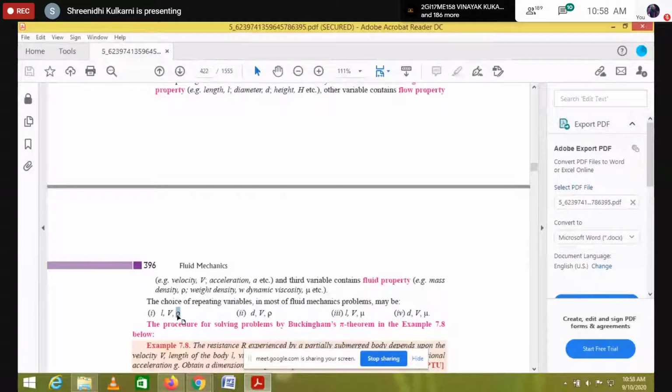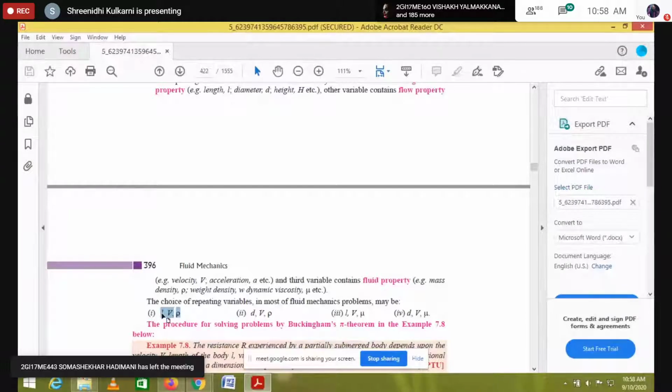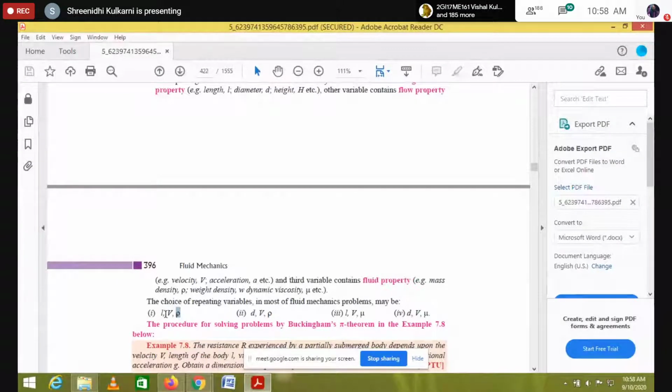As per your problem statement, you can choose the repeating variables like this. Suppose in my problem L, V and rho, density, are the repeating variables. I will choose first L, second V and rho.